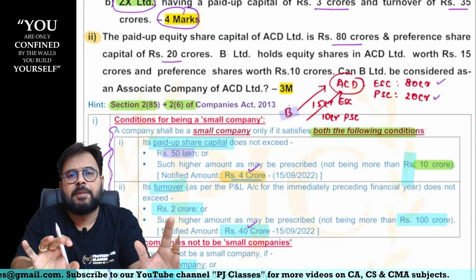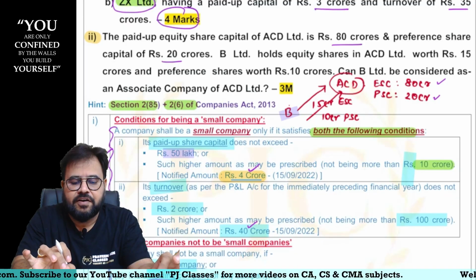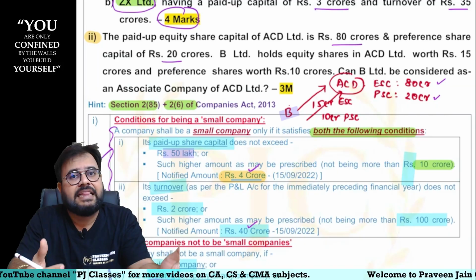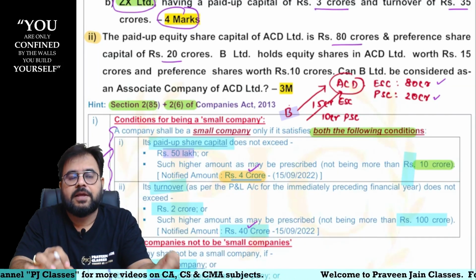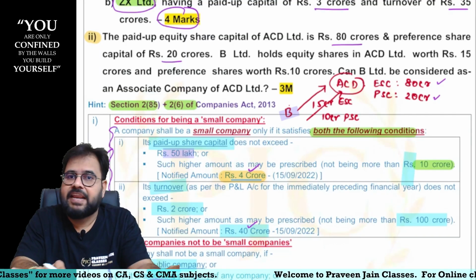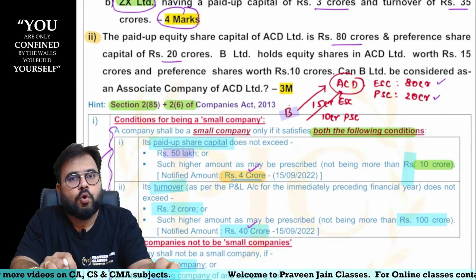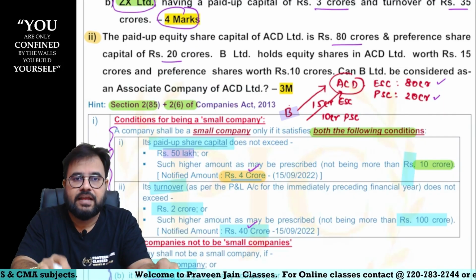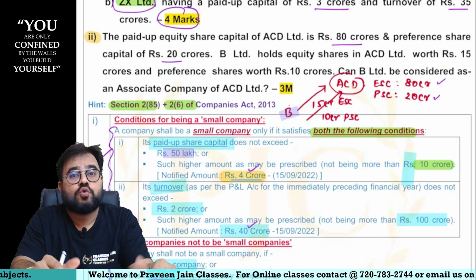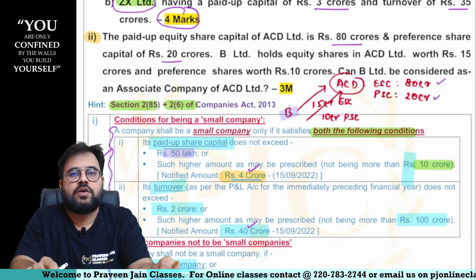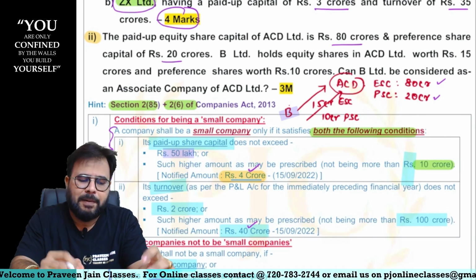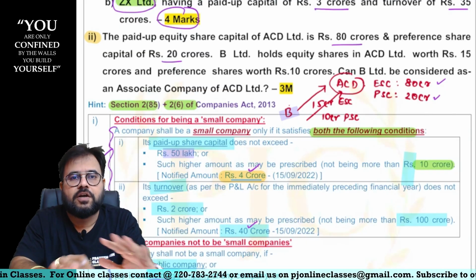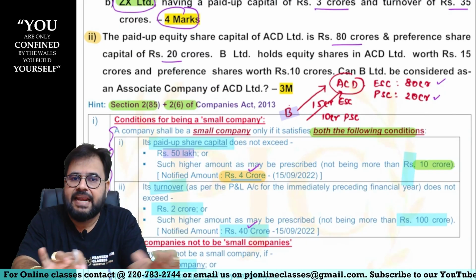Now generally remember this as a thumb rule, sir. Whenever you are talking about voting power, where are you going to exercise your voting power, sir? In the general meeting, sir. In the general meeting, preference shareholders do not have any voting power, sir. So voting rights are only given to equity shareholders, sir. However, when you read section 43, kinds of share capital, there are two circumstances where preference shareholders will also have voting rights. But because such circumstances are not mentioned in this particular question, we will assume that preference shareholders are not having any voting rights.